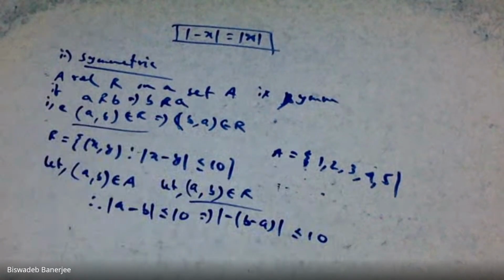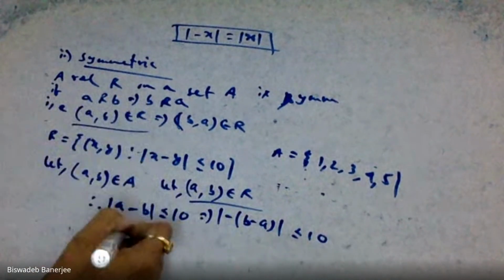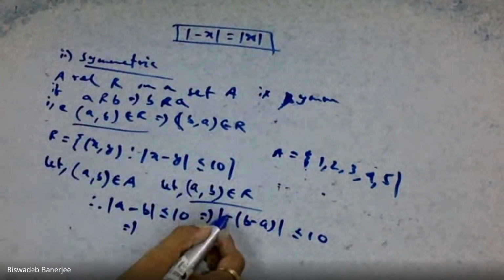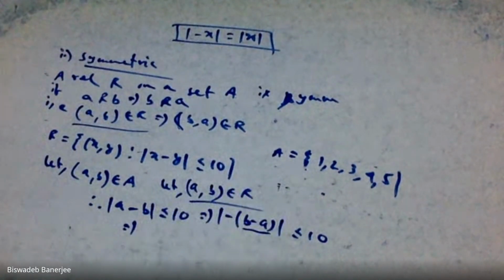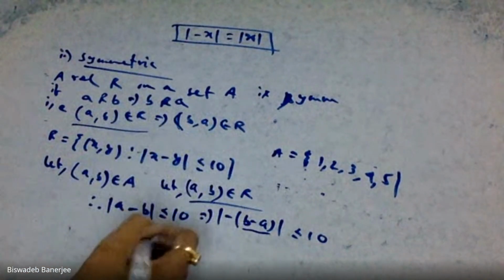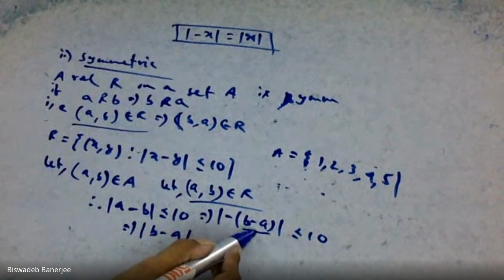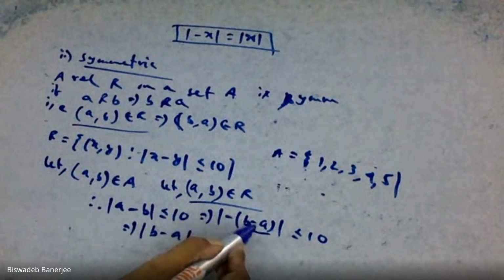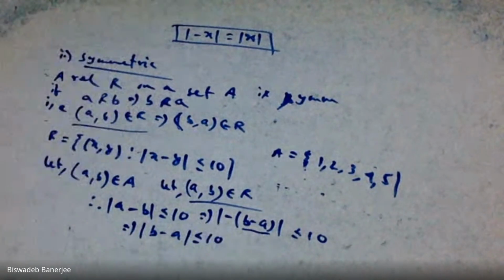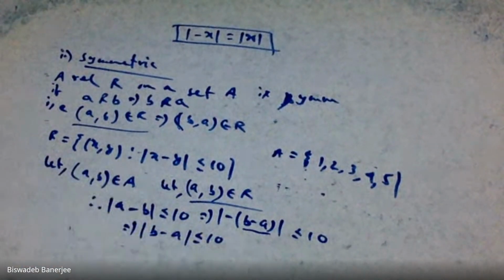If we take minus common, we can write it as minus of b minus a. Now, mod of minus x is mod x. Say x equal to b minus a. So mod of minus x is equal to modulus of x. We know this property. Mod of minus x equal to modulus of x, less than equal to 10. Clear? Now, mod of b minus a less than equal to 10, it means what?